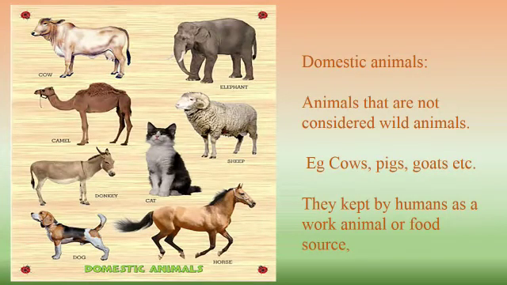Next, let us discuss domestic animals. Domestic animals are also called farm animals. They live with humans in their cities. They are not wild animals. They are normally kept by humans as work animals or a food source. Like cows give us milk, horses carry loads for us. Such kinds of animals we call domestic animals.